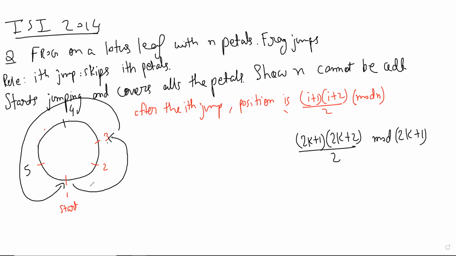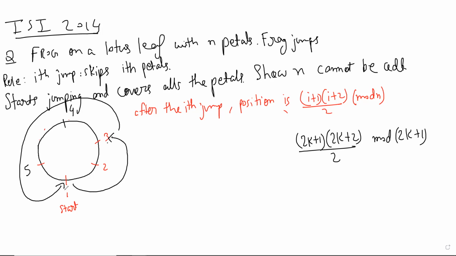After that, 10 mod 5 should come back to 1 because it'll skip 5 steps, right, sir? No, wait. It should skip 3 petals, so it should come to 5.